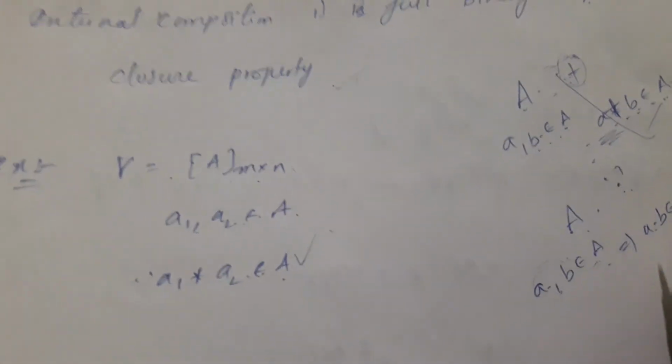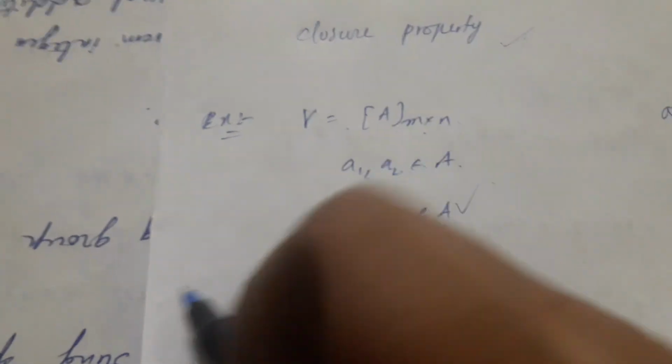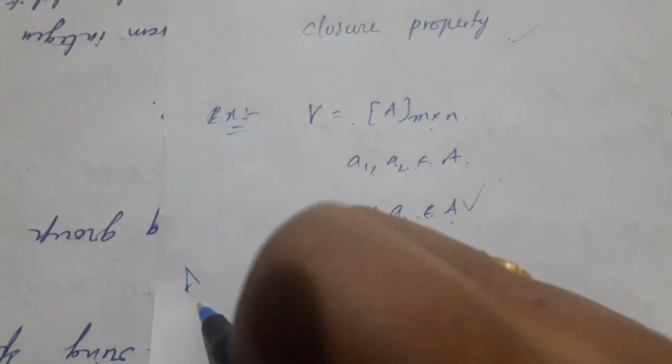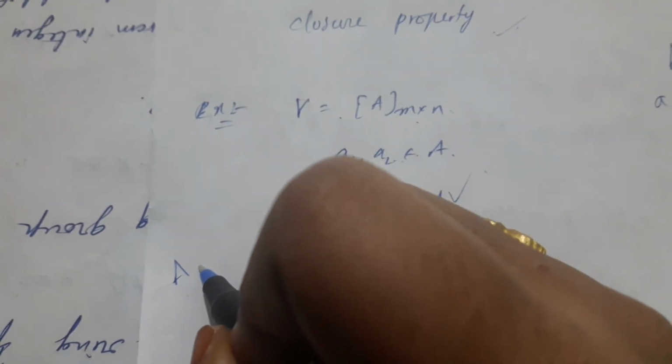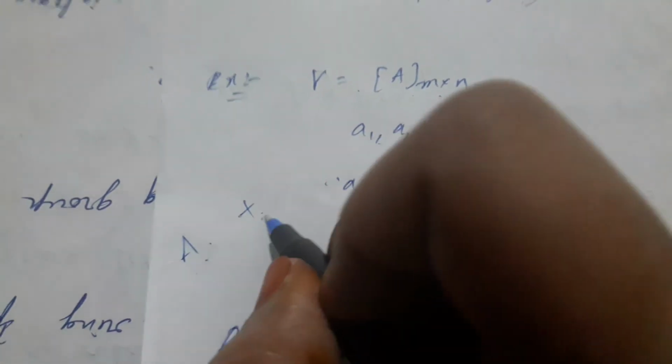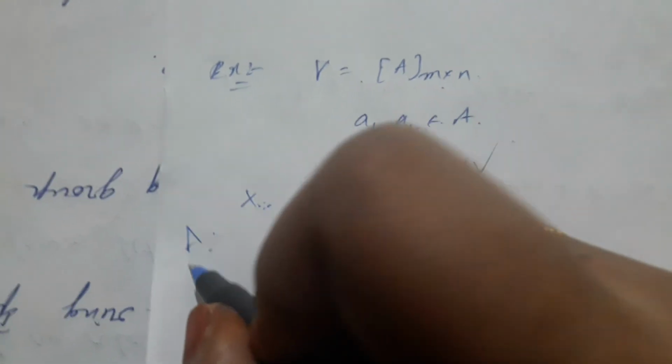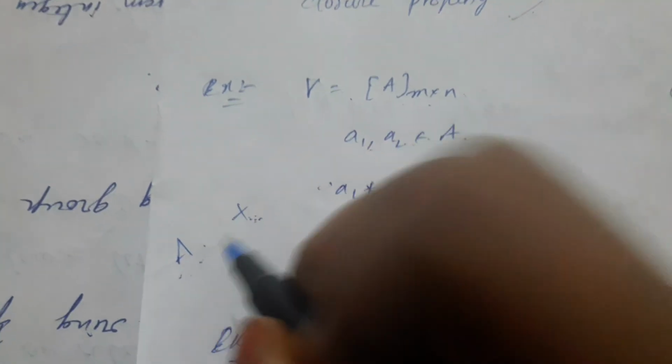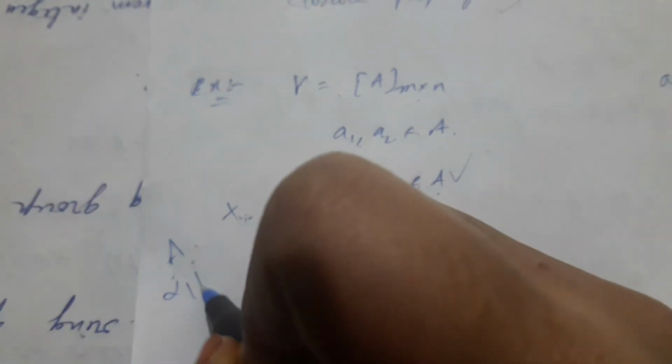Next, for example, consider A. A is the set of all vectors and plus is a binary operation on A. Now we consider any two vectors in A, then we apply the composition plus between these two vectors, then the resultant vector is also in A. That is the internal composition.